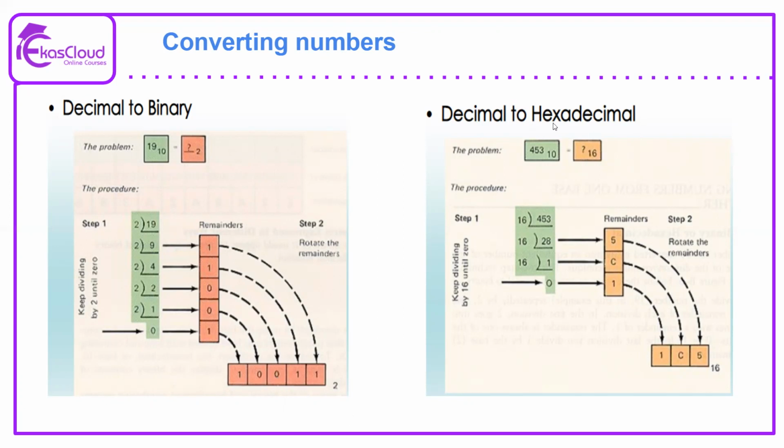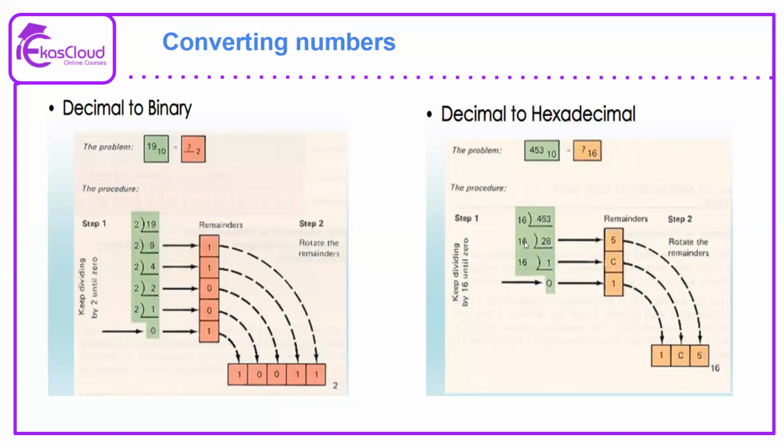Decimal to hexadecimal. In this example, we have taken 453. The base value, decimal value is 10, but we want to convert that into hexadecimal. The base value is 16. So we divide 453 by 16. 16 times 28 is 448. So the remainder is 5.